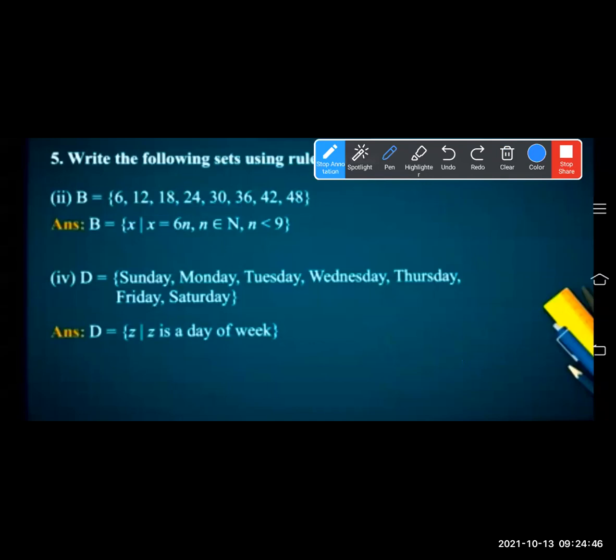Set D is equal to Sunday, Monday, Tuesday, Wednesday, Thursday, Friday, and Saturday. So these are the days of a week. So you have to write D is equal to the set of all z such that z is a day of the week.